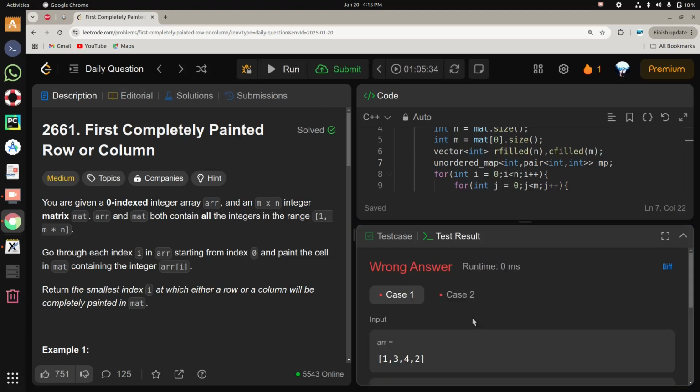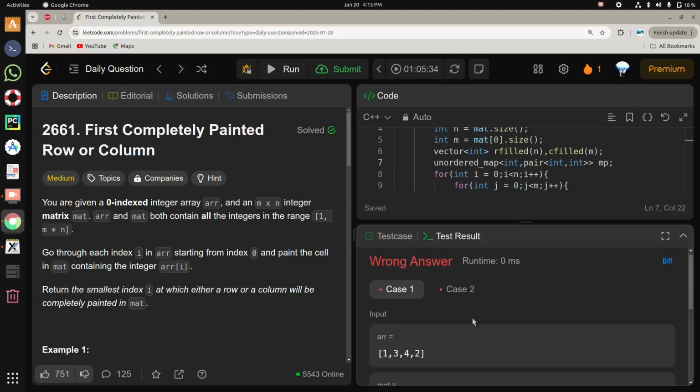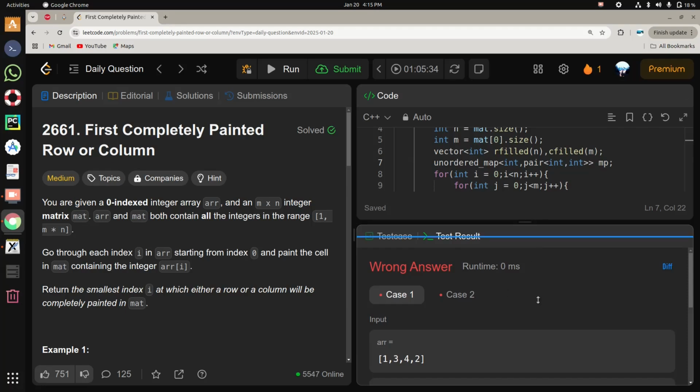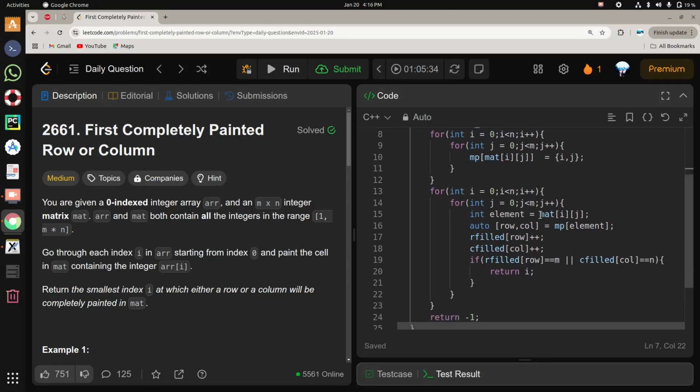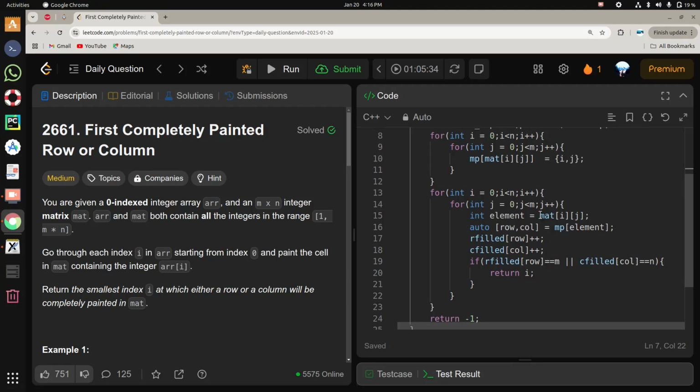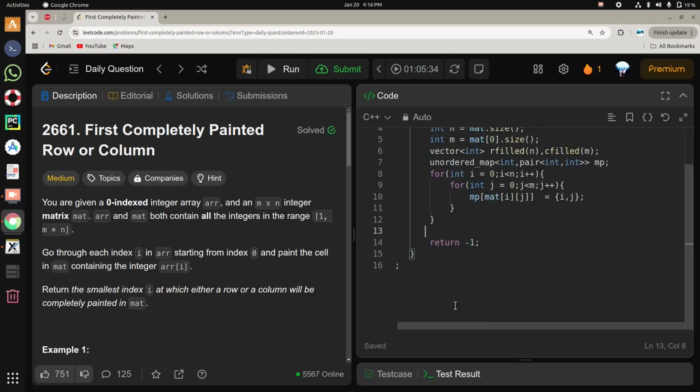Oh, it's giving the wrong answer. Okay, sorry. We need to iterate on the array, not the matrix.